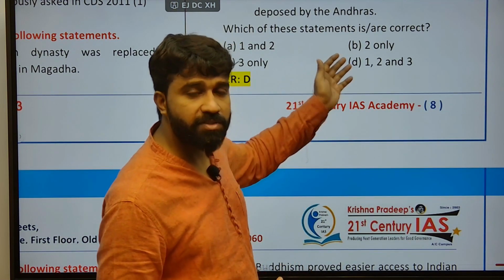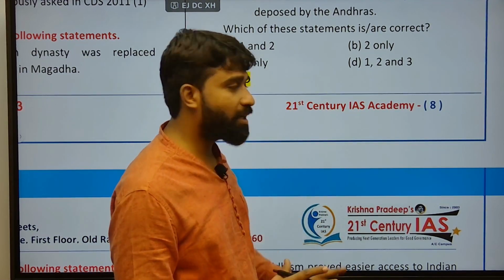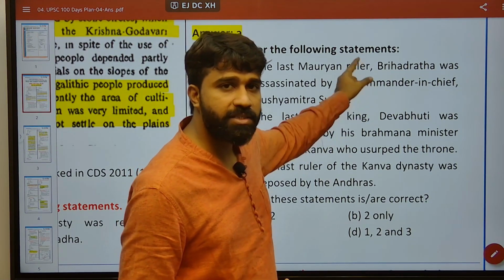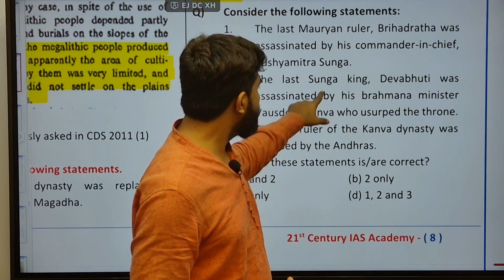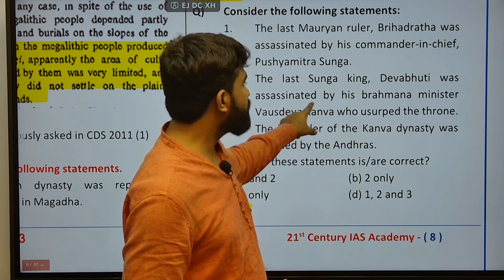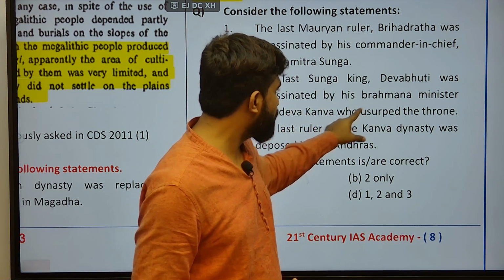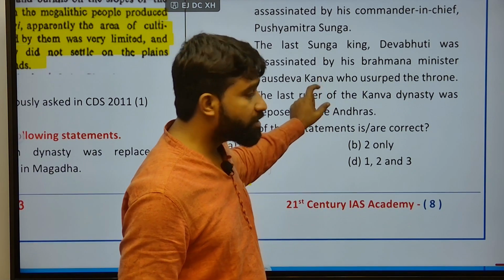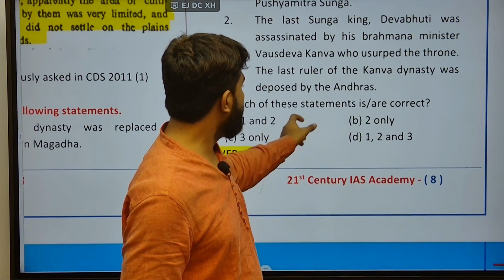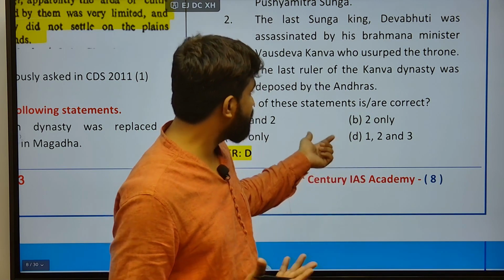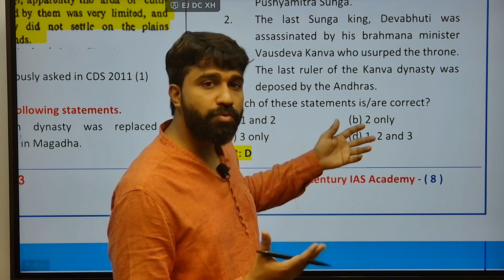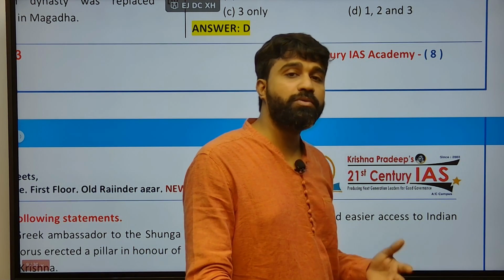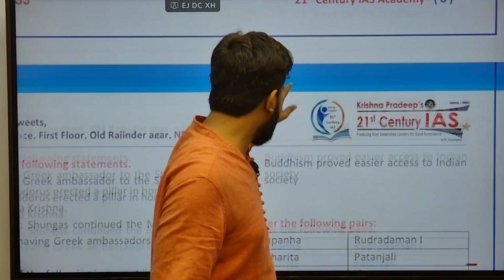All three statements were chronologically given, and those were correct, because the Pushyamitra Shunga dynasty started after the Mauryas, and the Shunga king Devabhuti was assassinated by a Brahmana minister named Vasudeva Kanva. Therefore the Kanva dynasty started, and later the Andhra dynasty, named the Satavahana dynasty, dethroned this Kanva dynasty. All three belong to Brahmanical dynasties only.